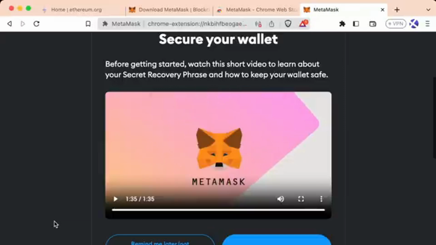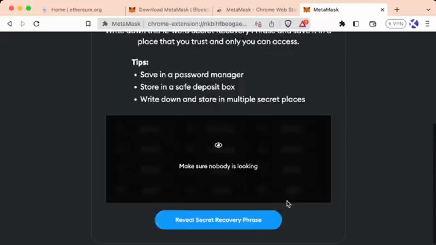Awesome. So that was a great introduction to keeping your wallet safe. We'll talk a little bit more about safety with our wallets in the future. Let's go ahead and select Secure My Wallet.